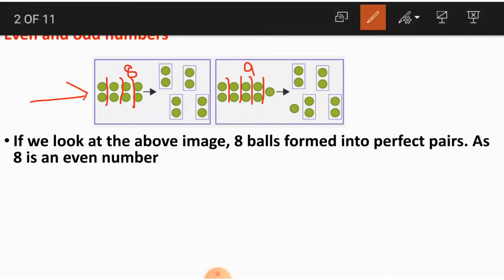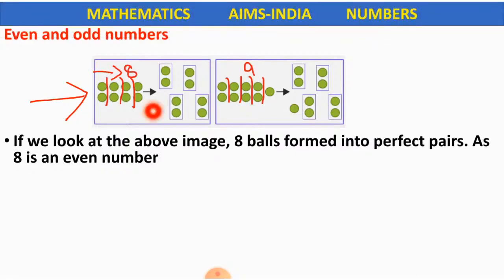in this left image, we have 8 balls. How many balls do we have, children? 8 balls. And these 8 balls can easily be divided into groups of 2. See, these 8 balls are divided into 4 groups: 2, 2, 2 and 2. Yes or no, children? There are 8 balls and they are divided into groups of 2.